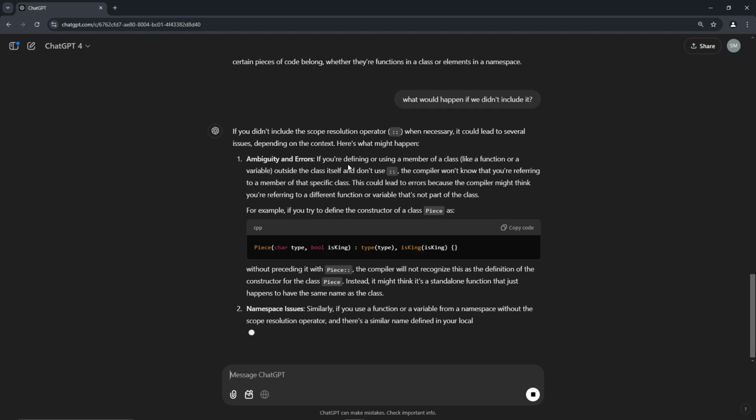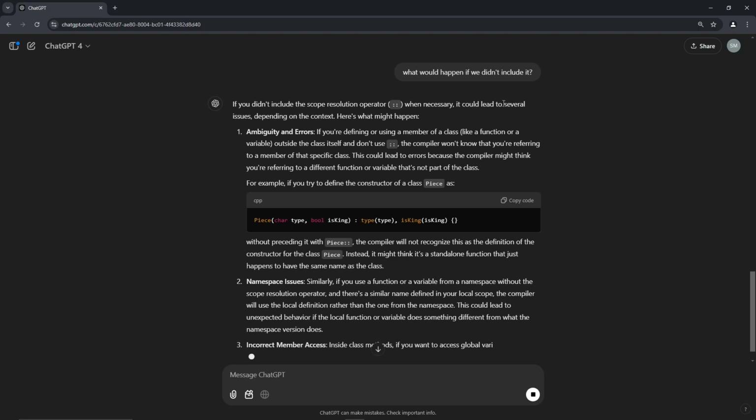If we're defining or using a member of a class, like a function or variable, outside the class itself, and don't use this, the compiler won't know that we're referring to a member of that specific class. So if we try to do this without it, the compiler will not recognize it as the definition of the constructor for the class piece. Instead, it might think it's a standalone function that happens to have the same name as the class.